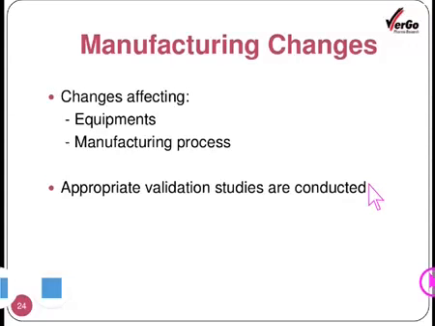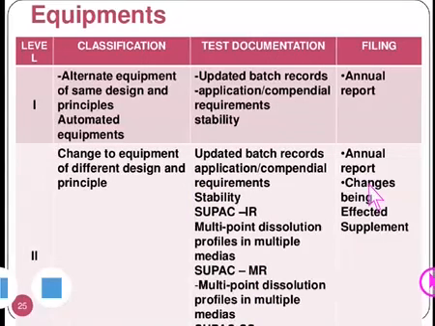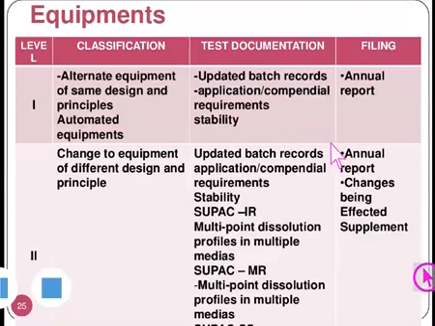Then the manufacturing changes. These are changes affecting equipment and the manufacturing process, and appropriate validation studies are conducted. In case of a change of equipment, level 1 is an alternate equipment of the same design and principles, or automated equipment. Test documentation: updated batch records, application, compendial requirements, and stability. The annual report is the filing document.